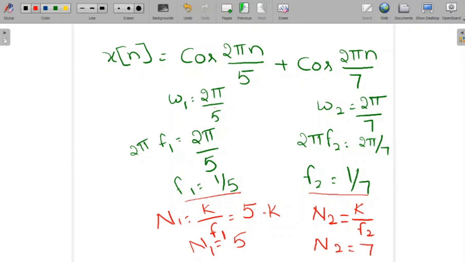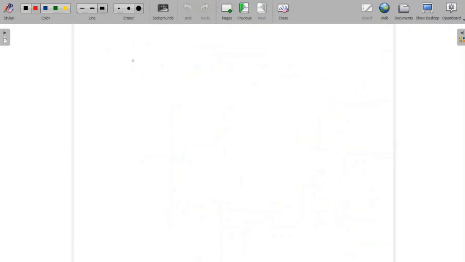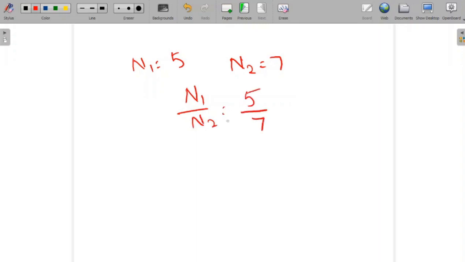So N2 is 7. N1 by N2 is equal to 5 by 7.